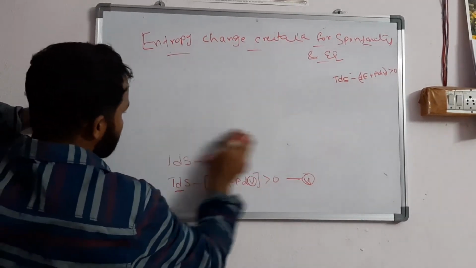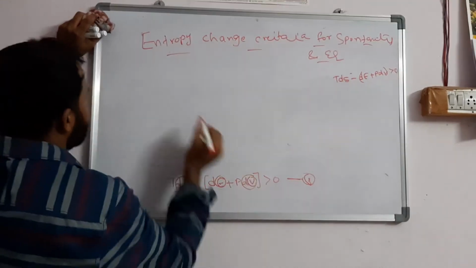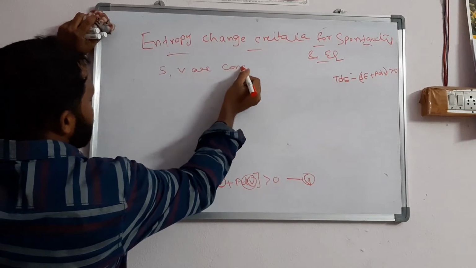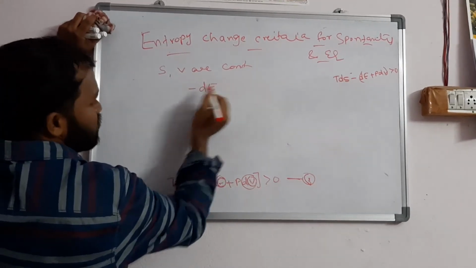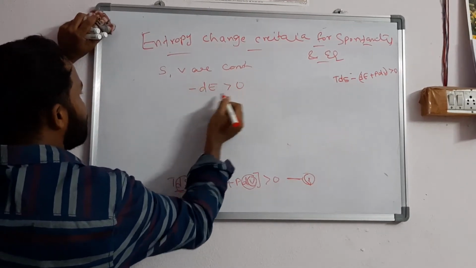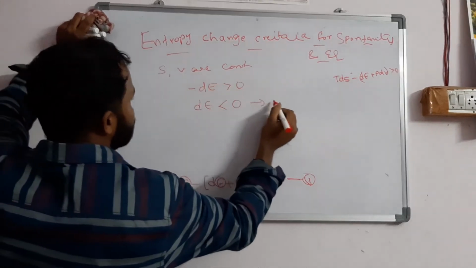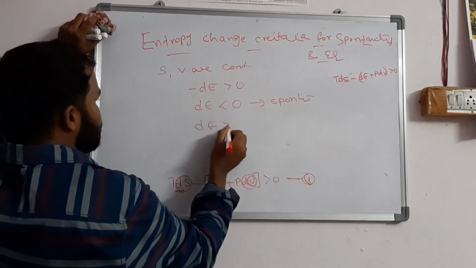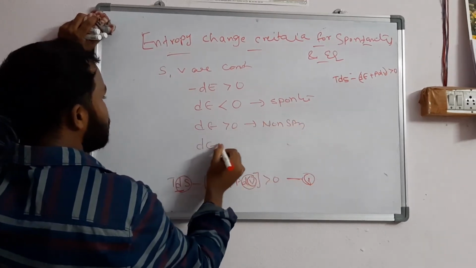Now internal energy. For internal energy, the constants are S and V. If S comma V are constants, then the TdS term is 0 and the PdV term is 0, and we are left with minus dE greater than 0. If we multiply both sides by minus, the symbol reverses, and you get dE less than 0. This is for a spontaneous process. dE greater than 0 is a non-spontaneous process, and dE equal to 0 is an equilibrium process.